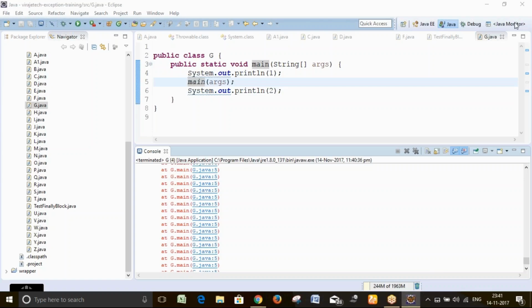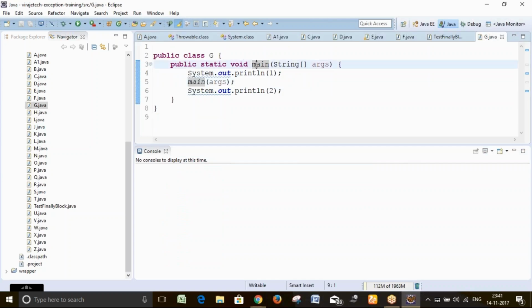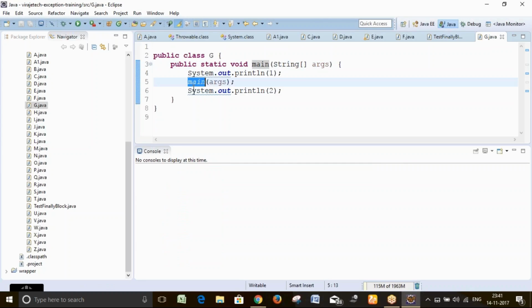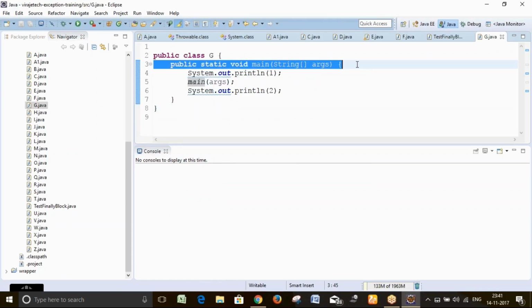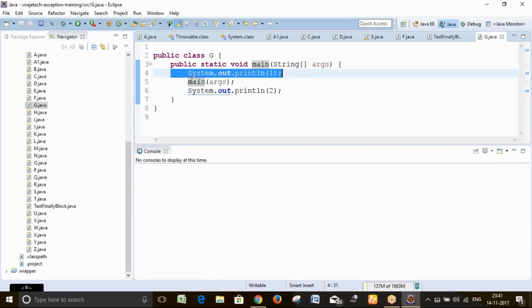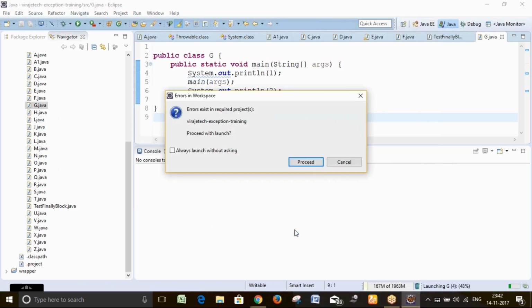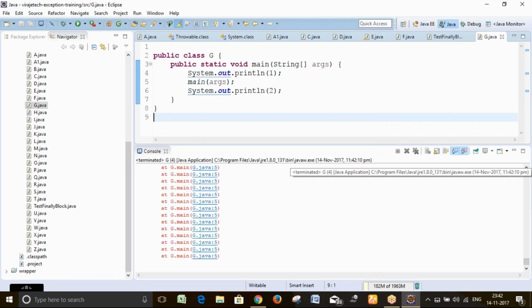Let's start today's session. If we look at this program, this is a recursive program. Inside the function you are calling the same function, so that is recursion. What will happen is, this will print, and once this statement is done, the compiler will come back to this statement, and again this will execute, so it will consume all the memory. It's an infinite loop; it will keep on going. So if you run this, it will keep on going.